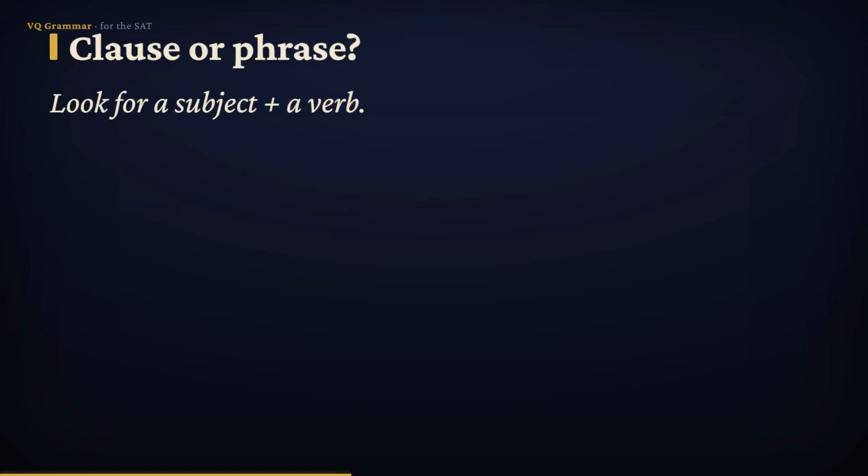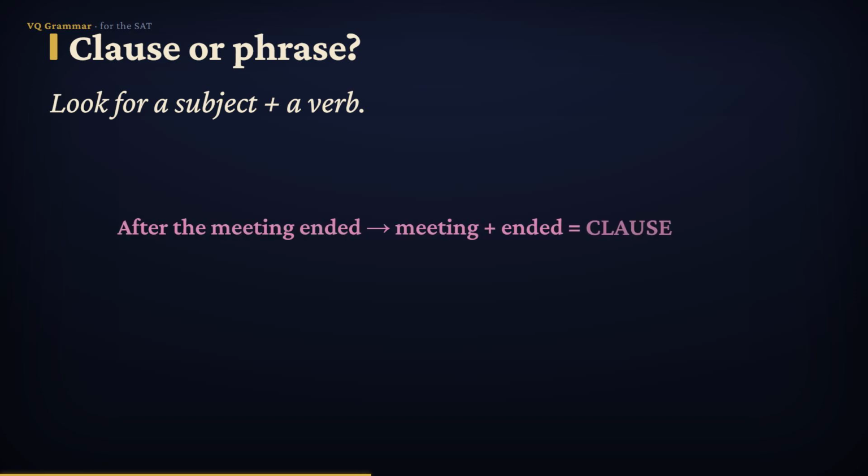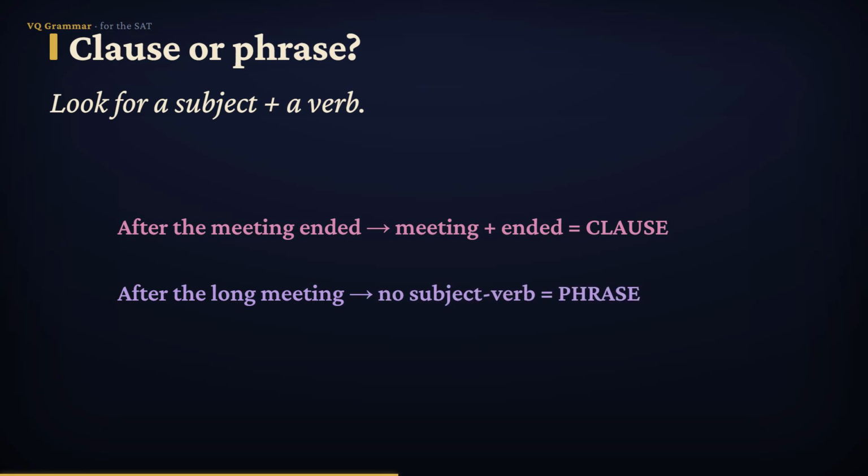One caution, don't confuse an adverb clause with a phrase. The test, as always, is a subject teamed with a verb. After the meeting ended, that has a subject, meeting, and a verb, ended, so it's an adverb clause. But after the long meeting, there's no subject and no verb. It's just a prepositional phrase. Same opening word, after, but only one is a clause. So always check. Is there a subject paired with a verb? If yes, it's a clause. If not, it's a phrase.